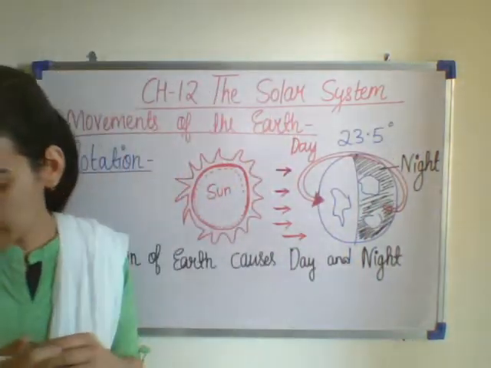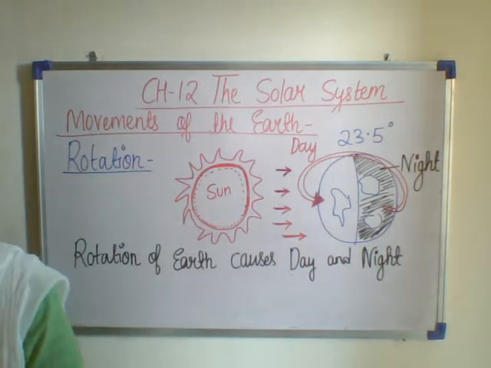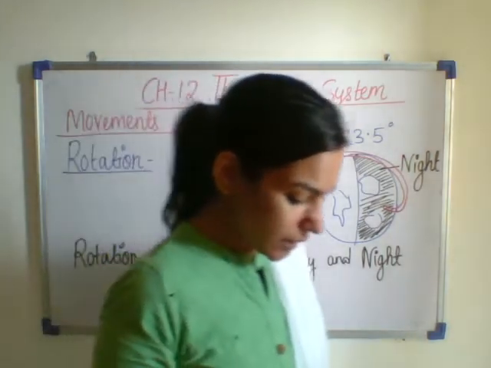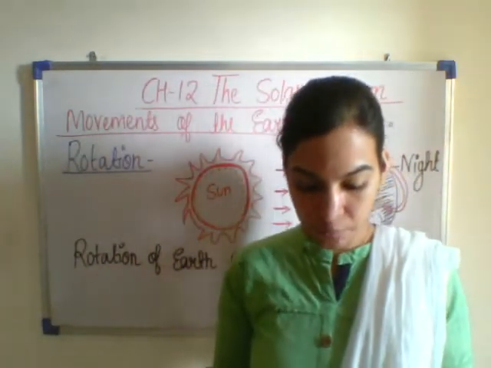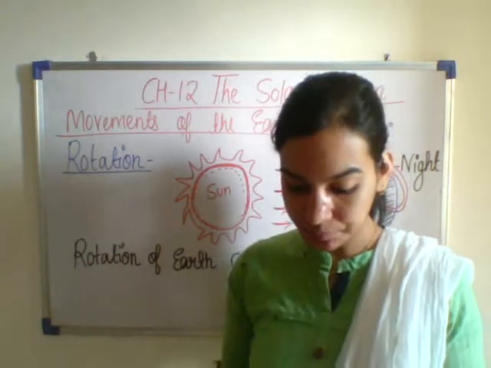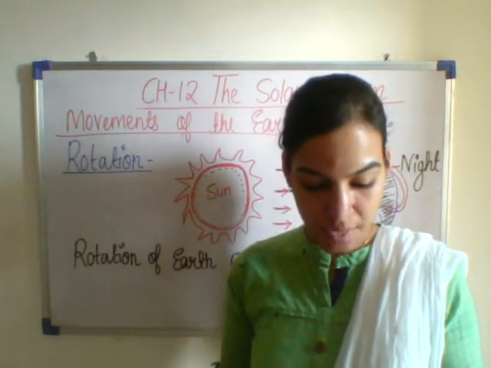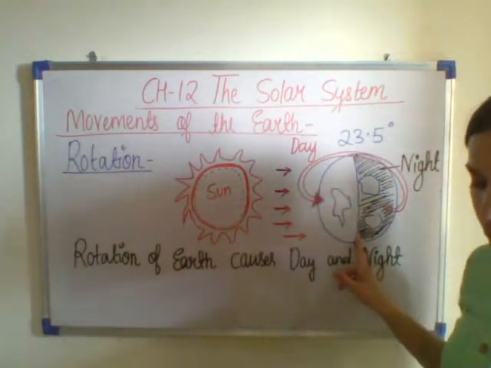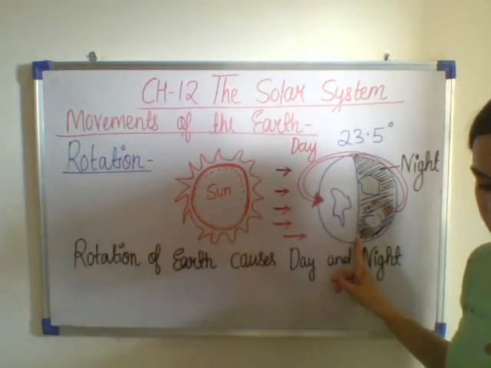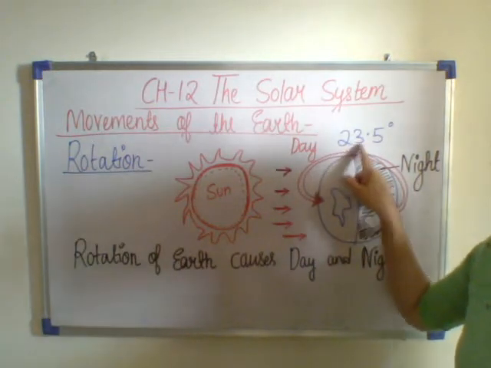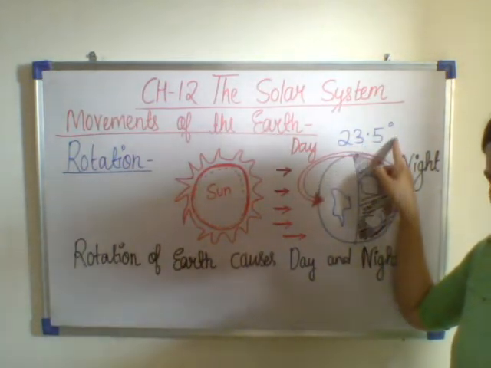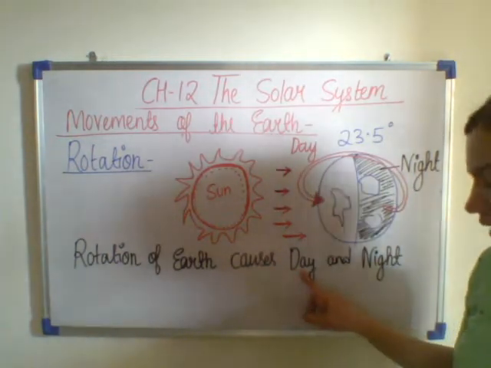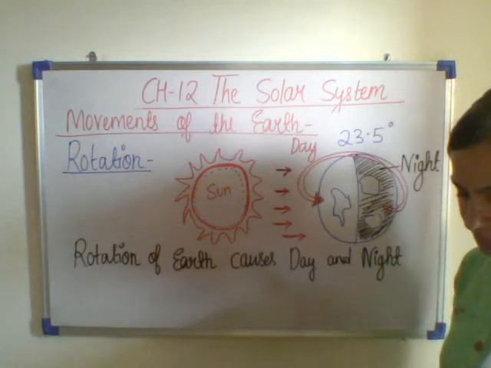So students, you can take out page number 107 of your book. Let us read. The earth rotates on its own axis from west to east. Axis is an imaginary line running from the north pole to the south pole. The earth's axis is tilted at an angle of 23.5 degrees. The rotation of the earth causes day and night.